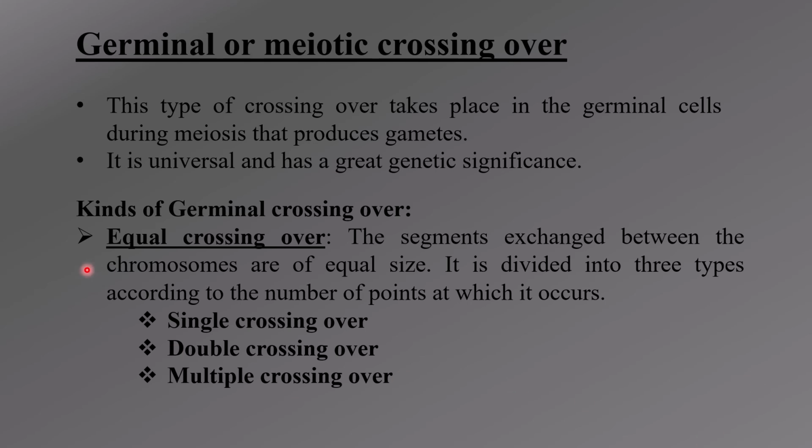Now, there are two types of germinal crossing over, of which the first one is equal crossing over. As the name says, the segment exchange happens between the non-sister chromatids. The two segments which are getting exchanged are of equal size in this type. This again has three types: single crossing over, double crossing over, and multiple crossing over, depending on the number of chromatids involved.